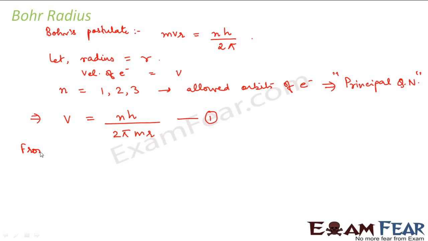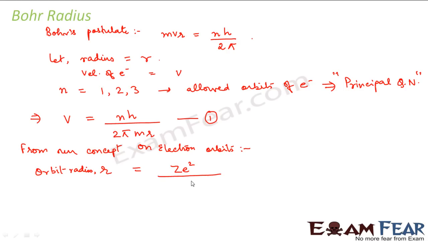Now from our concept on electron orbits, when we were discussing Rutherford's model, we spoke about electron orbits and we found an expression for the orbit radius, right? That expression was r is equal to Ze square divided by 4 pi epsilon naught m v square.